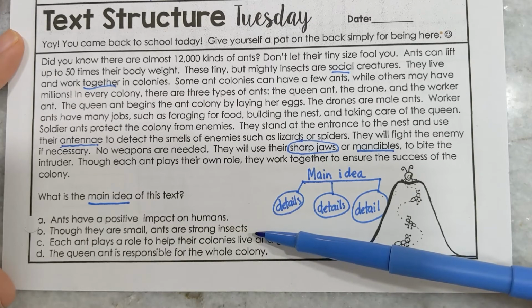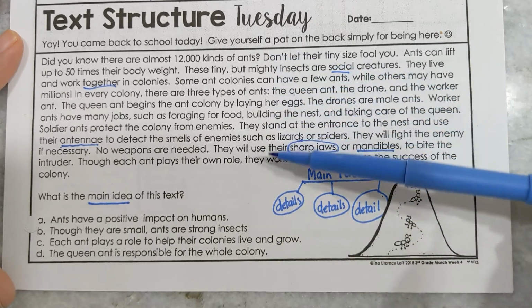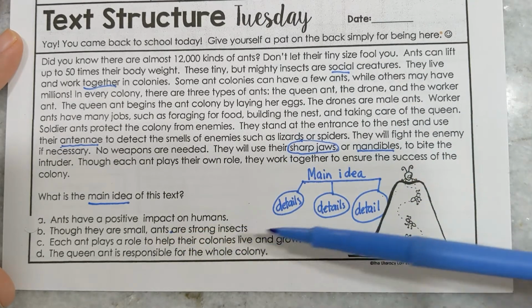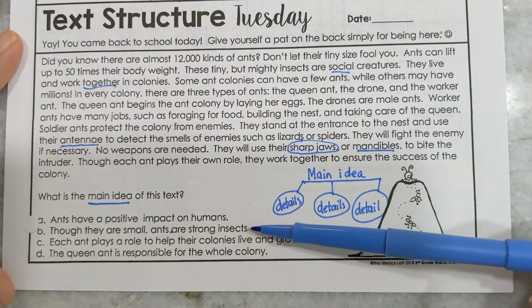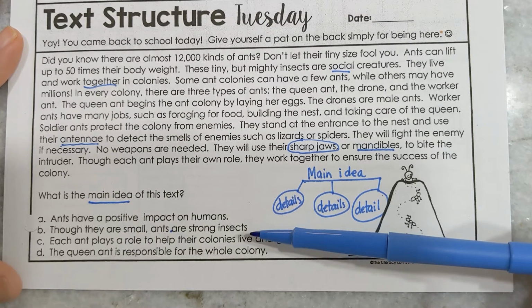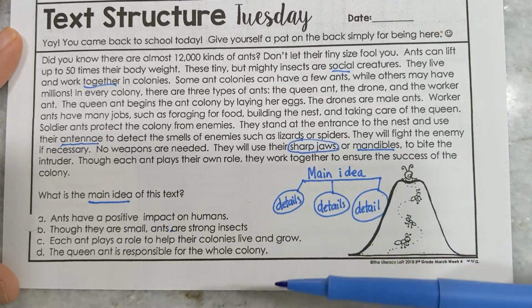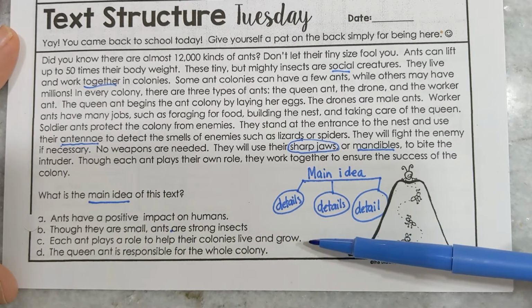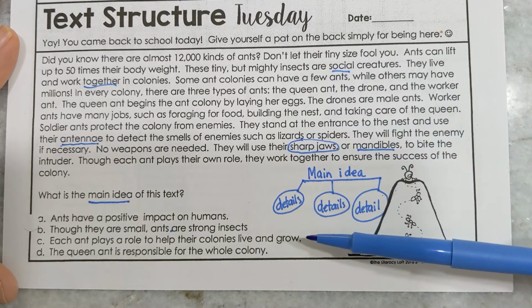Though they are small, ants are strong insects. Is the entire passage about ants being strong, small insects? Possibly. That looks like a good option. Let's keep moving though, because when we have multiple choice, we always read each answer choice. Each ant plays a role to help their colonies live and grow. Ooh, that's a good one. It does talk a lot in our passage about ants and the roles that they play inside the colony. So that's also a good one.